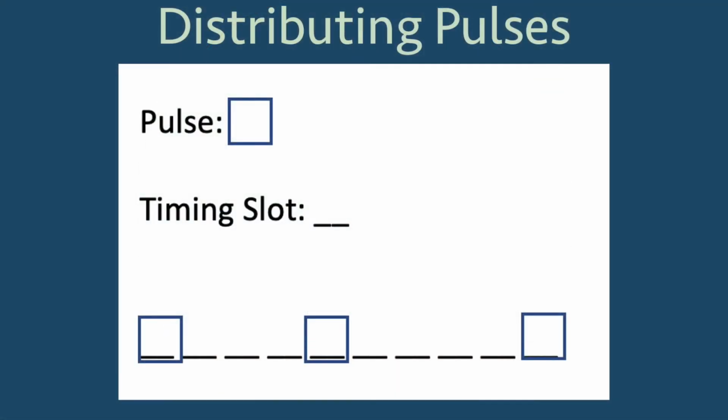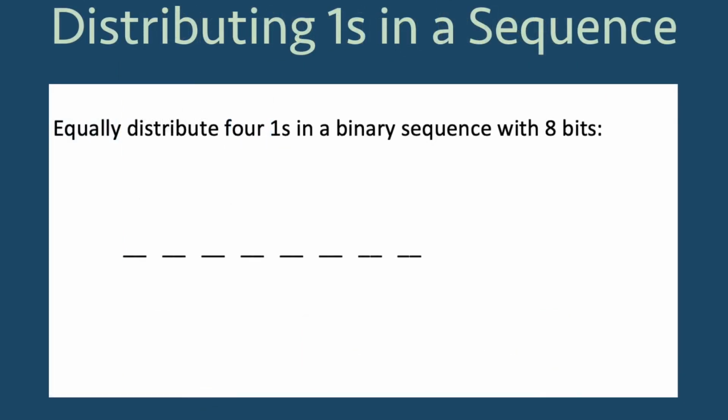In a paper written in 2004, Godfrey Toussaint considered a problem posed by Eric Bjorklund, which involved distributing a number of pulses over a certain number of timing slots. The problem can be easily understood by looking at how to equally distribute a number of ones in a binary sequence. Let's say we have a binary sequence that is 8 binary digits, or 8 bits, long, and we want to distribute 4 ones. This means there will be 4 ones and 4 zeros.